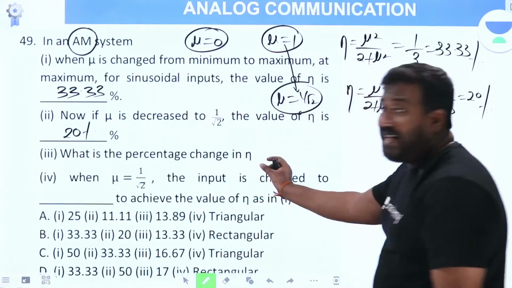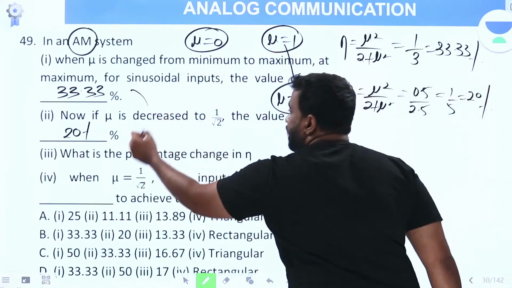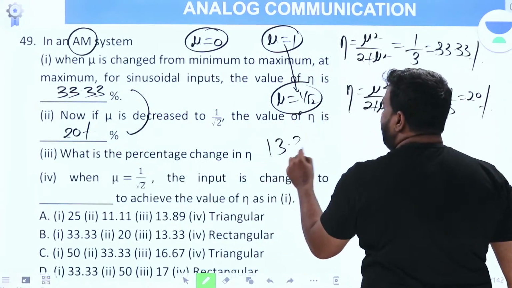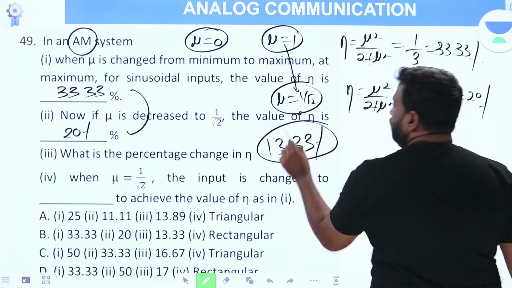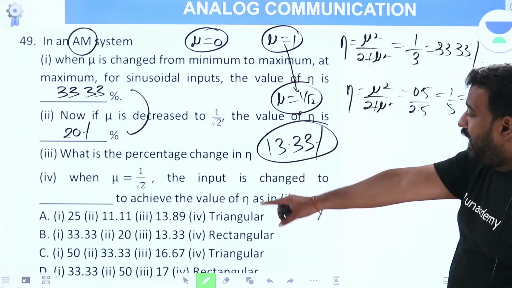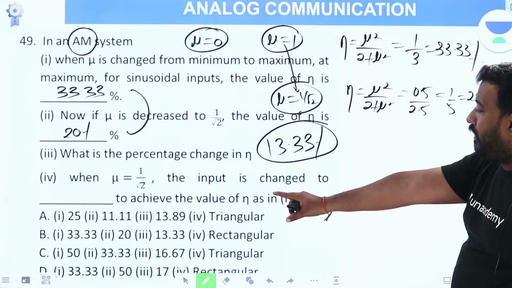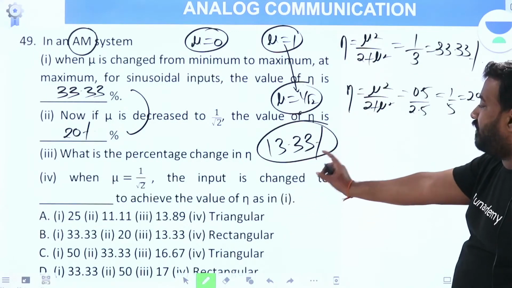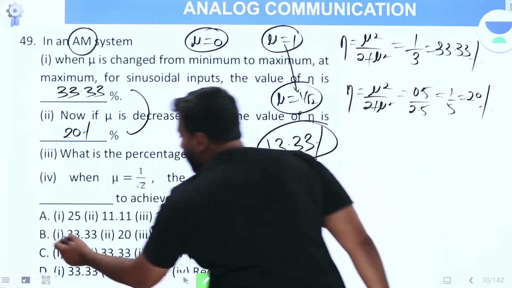What is the percentage change in eta? From 33.33, it became 20. Percentage change is 13.33%. See the options. 33.33, B and D. 20, only B. 13.33, only B. Already we know the answer is B.